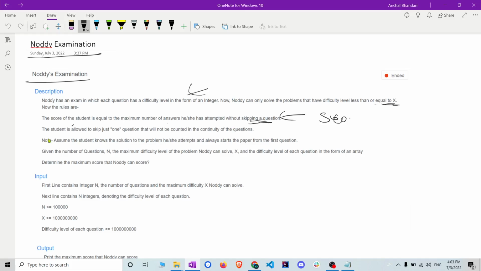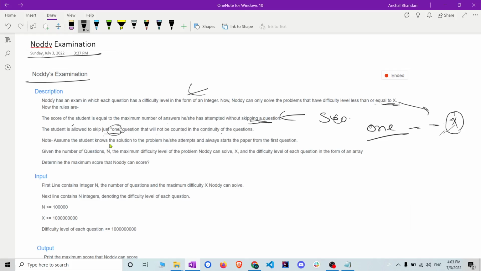That's very important. The student is allowed to skip just one question, which will not be counted in the continuity of the questions. So basically it is saying that each student is allowed to skip only one question, and he can continue with the exam. And whenever he gets stuck on a question whose difficulty level is more than x, then he will disqualify or discontinue the exam. So let's read further.